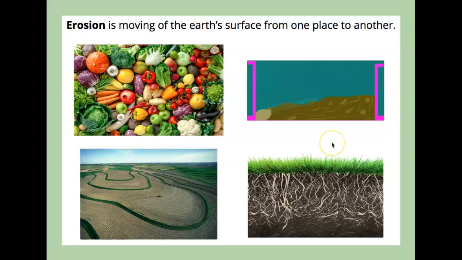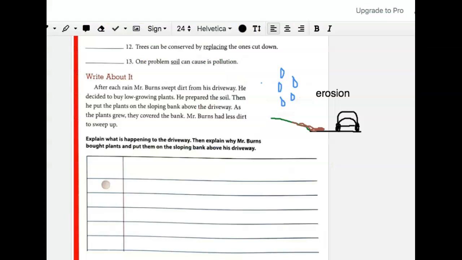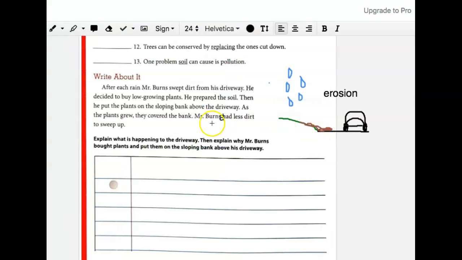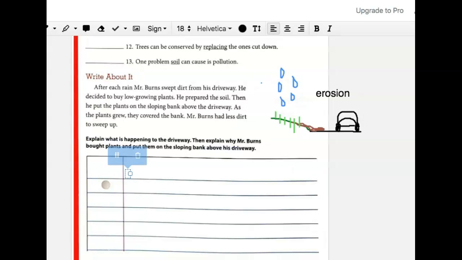We learned in our lesson today that farmers plant trees or other plants so that the strong roots could help hold the soil in place. And that's exactly what Mr. Burns is doing. Well, we know after the plants grew and after they covered the bank, Mr. Burns had less dirt. So you can write something like